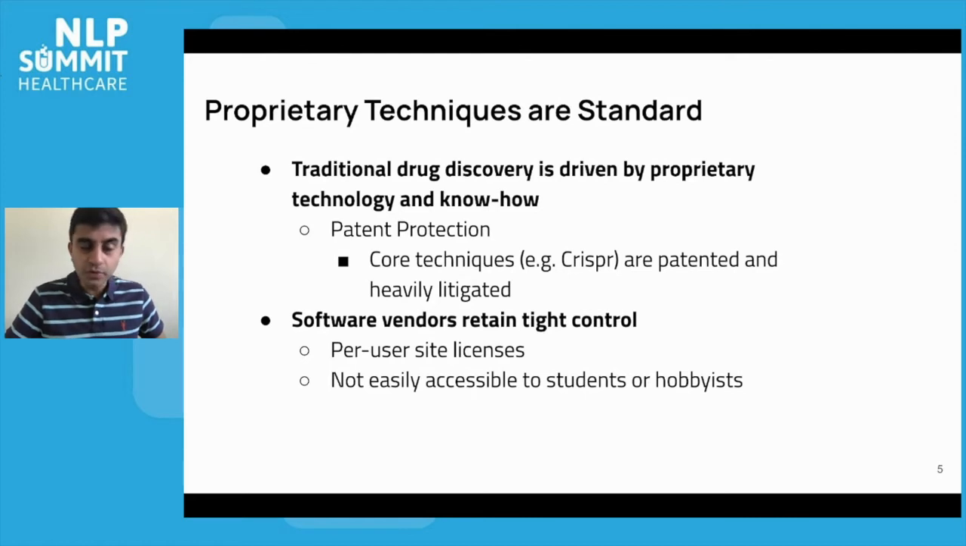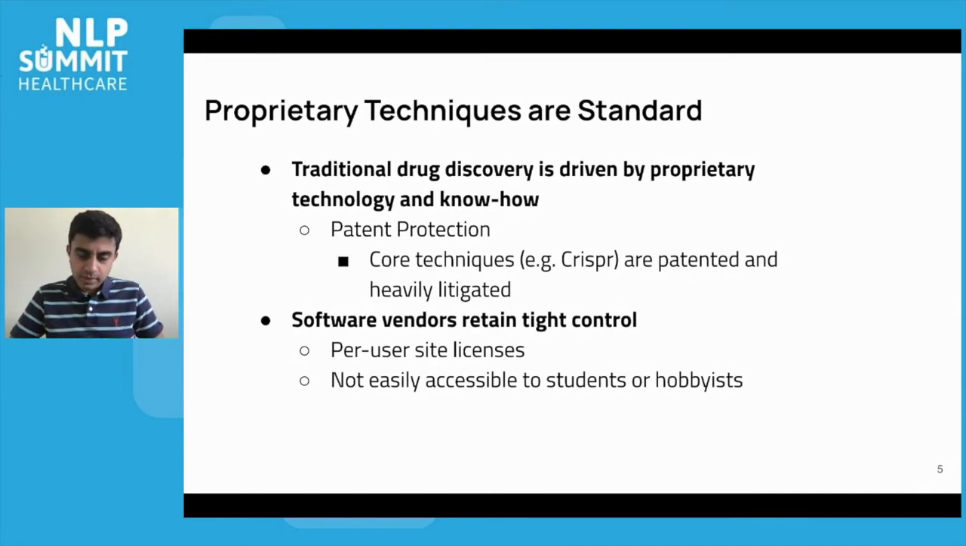This focus on patent protection also extends to the software ecosystem for the biotech pharma world. Typically, software vendors retain tight control over their software systems. There's usually something like per-user site licenses. It's quite expensive, not easily accessible to students or hobbyists, which I think works well for funding complex scientific software development that takes a long time. But it does also mean that these techniques are not broadly accessible to, say, new graduate students or hobbyists or researchers who are outside, say, core top-tier universities.